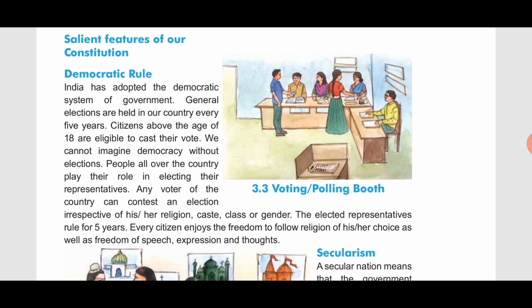We cannot imagine democracy without elections. People all over the country play their role in electing their representatives. Any voter of the country can contest an election irrespective of his or her religion, caste, class, or gender.